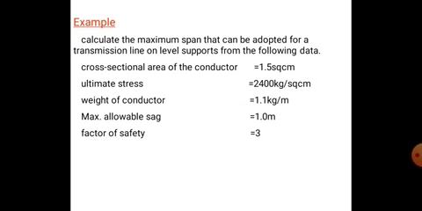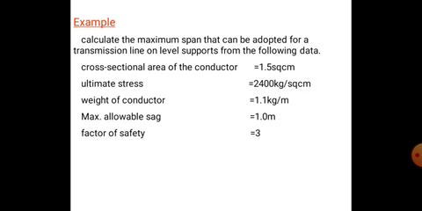Right. So first we have to calculate the maximum span that can be adopted for a transmission line on level supports from the following data, that is cross sectional area of the conductor.